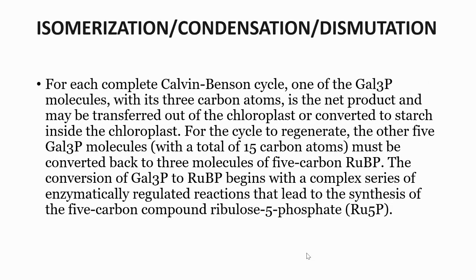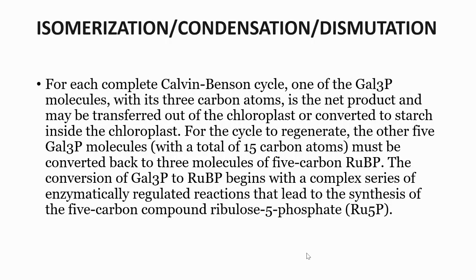Isomerization, condensation, and dismutation. For each complete Calvin-Benson cycle, one of the Gal3P molecules with its 3 carbon atoms is the net product and may be transferred out of the chloroplast or converted to starch inside the chloroplast. For the cycle to regenerate, the other 5 Gal3P molecules must be converted to 3 molecules of 5 carbon RuBP.